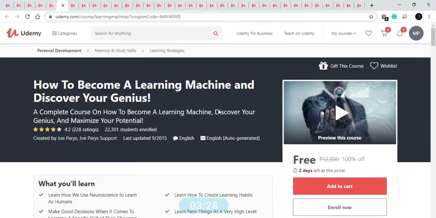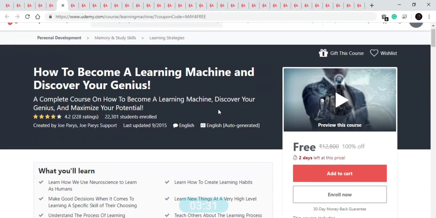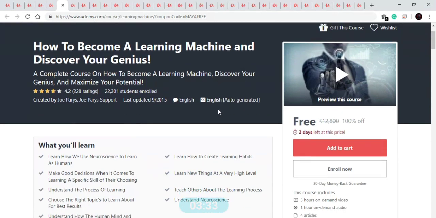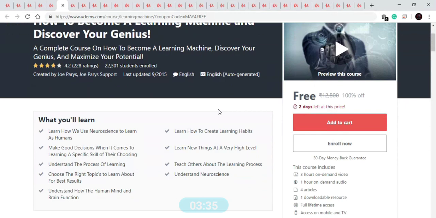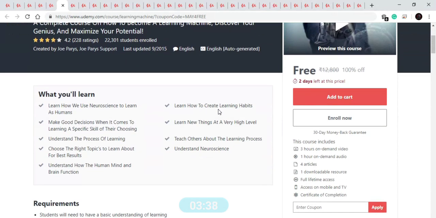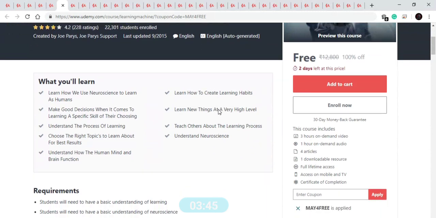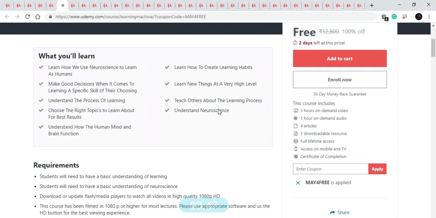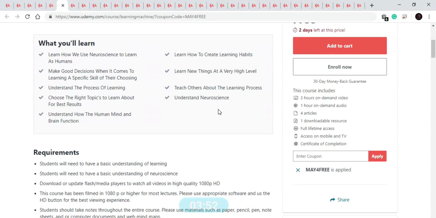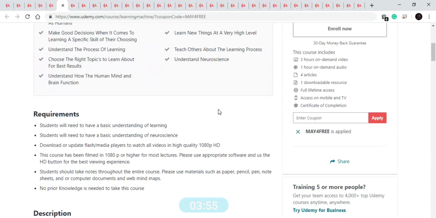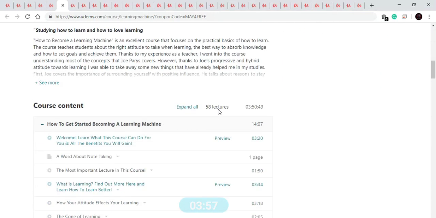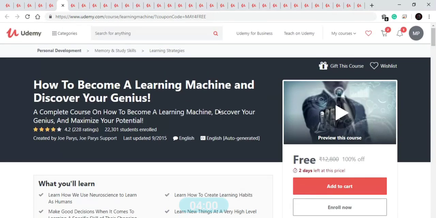Our next course is on personality development. In this course you will learn how you can become a learning machine, how you can discover your genius and maximize your potential. You will learn how the human mind and brain function. You will learn how to create learning habits. You will learn new things at a very high level. This is a good 3-hour course, available for free for 2 days. In this course you will also get 1 hour of audio and 3 hours of video. It has 58 lectures, and after that you will also get the certificate. Now let's move to our next course.